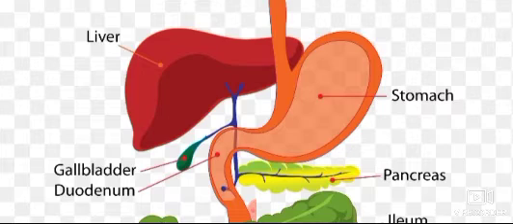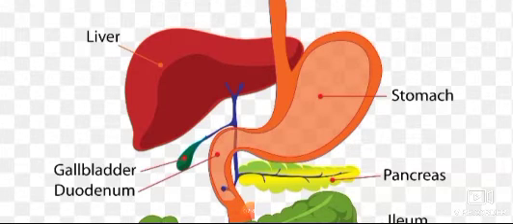Pancreas is a large gland which lies parallel to and beneath the stomach. Pancreas secretes pancreatic juice which contain digestive enzymes like pancreatic amylase, trypsin, and lipase. The enzyme amylase break down the starch.